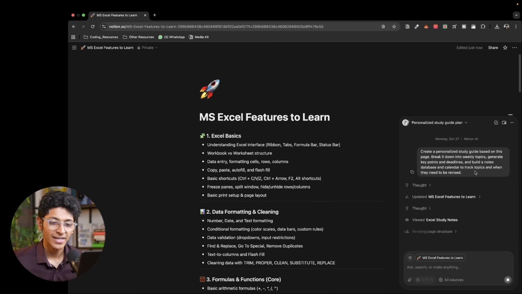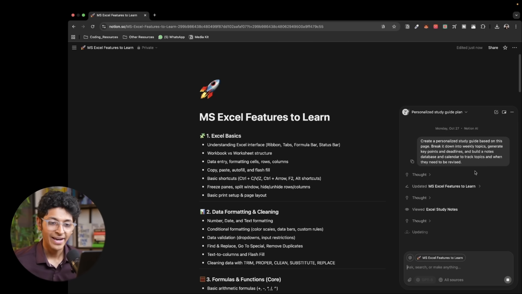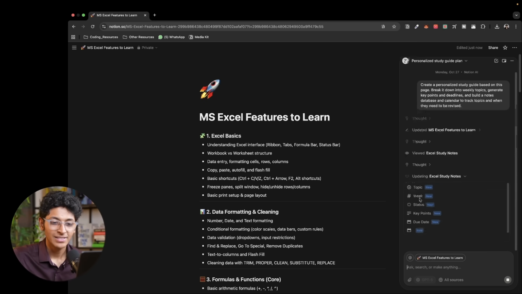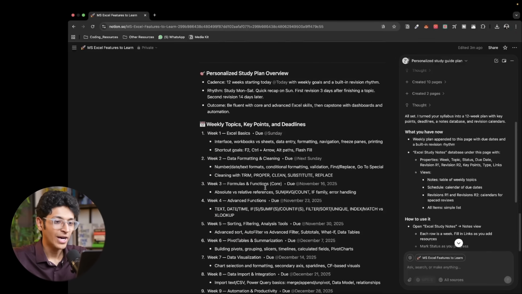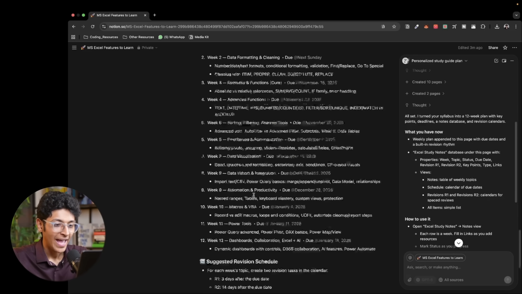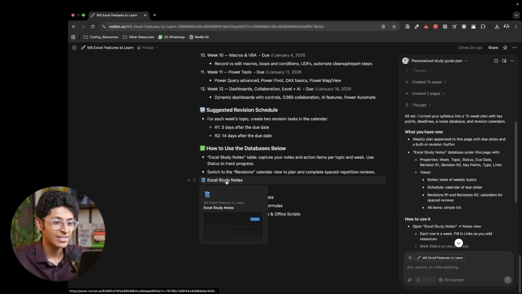And as you can see, it's creating an entire calendar. It's creating a database of all the notes, and it's going to give me that file that I can open up. It's creating all of these properties: topic, week, status, key points, due date, revision. Okay, and if you go down, you can see the exact list of topics that you should be learning in every single week. And if you go down, you also have Excel study notes.